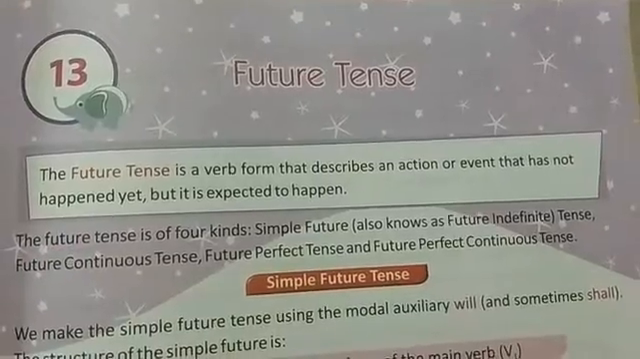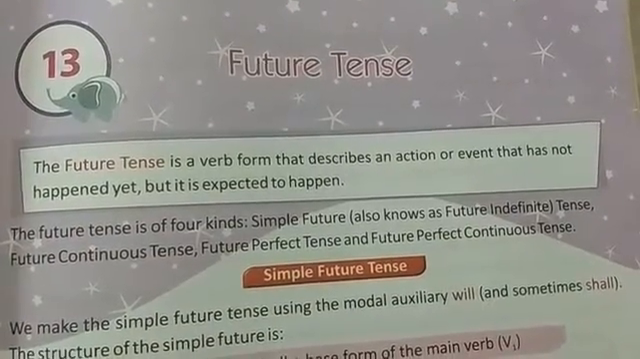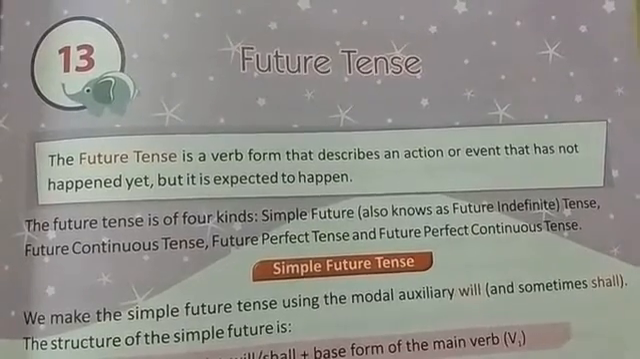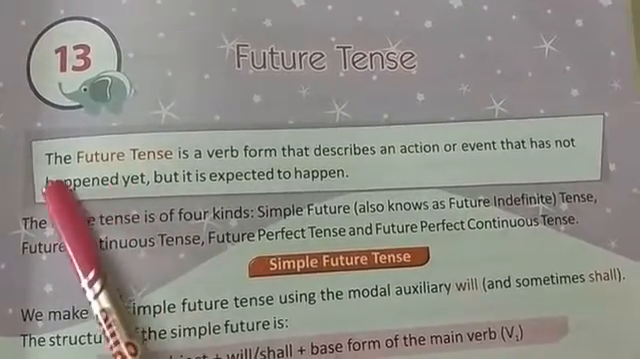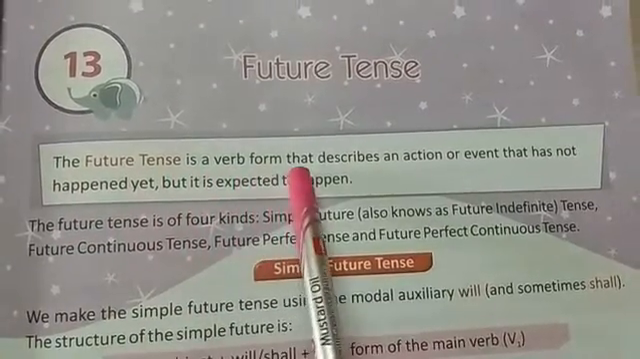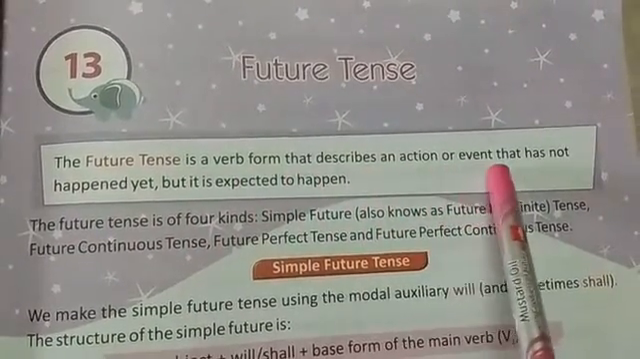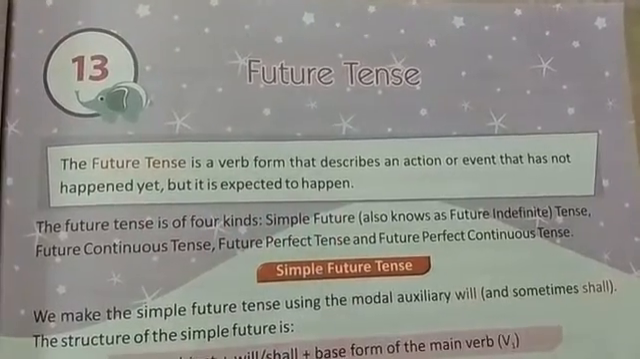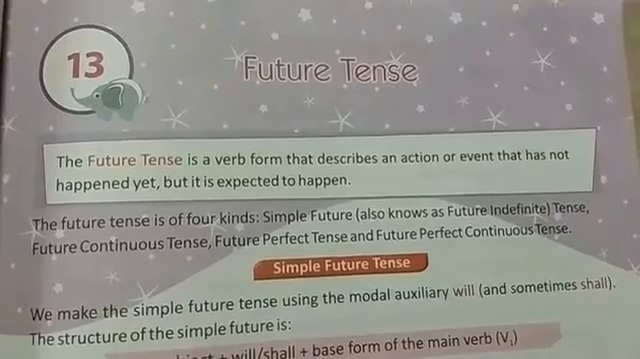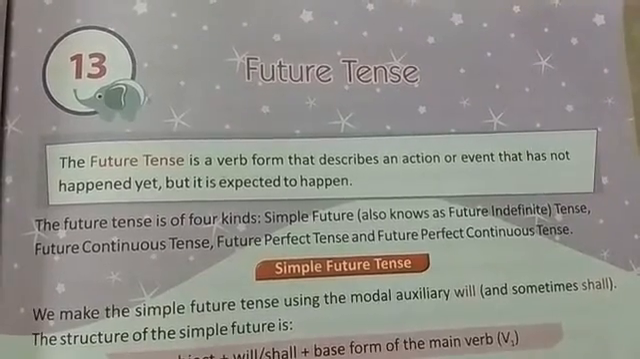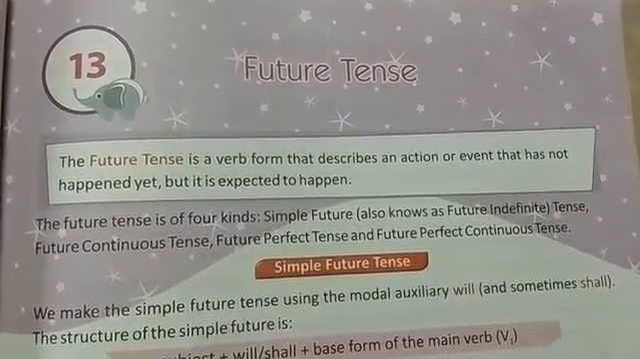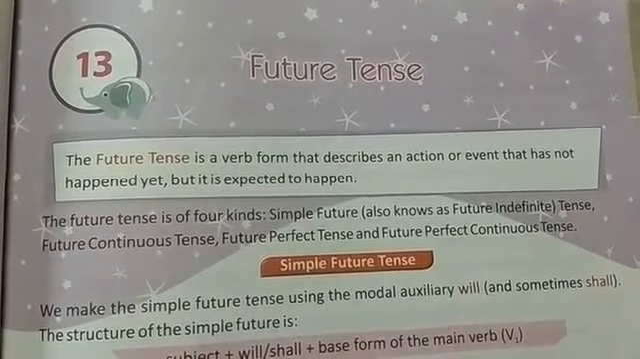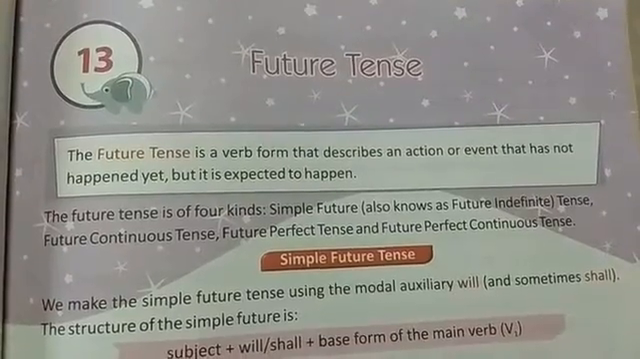So what is a future tense? Future tense is mainly a tense which describes any kind of action or work which is done in the future. See the definition: the future tense is a verb form that describes an action or event that has not happened yet but is expected to happen. So future tense is a verb form which does not describe an event which has happened. It only talks about actions which will happen in the coming time.